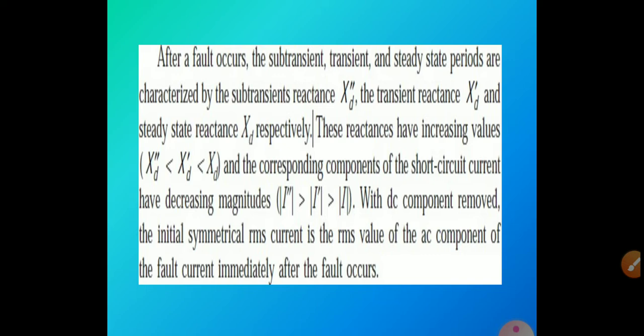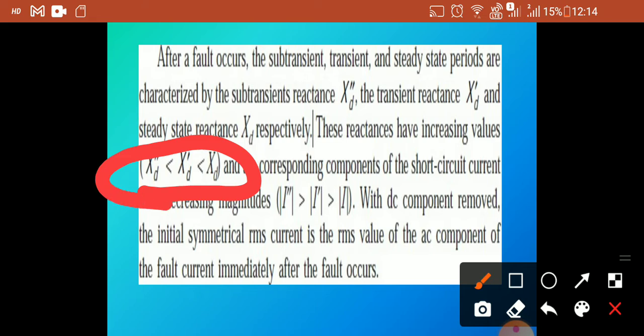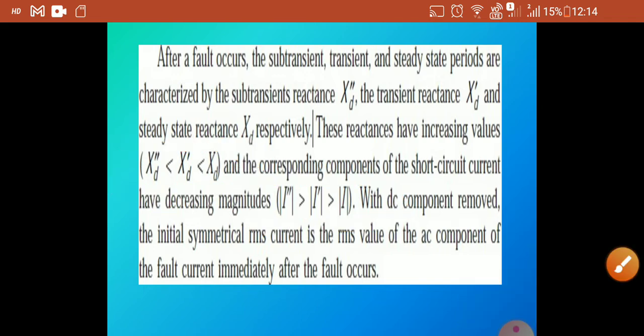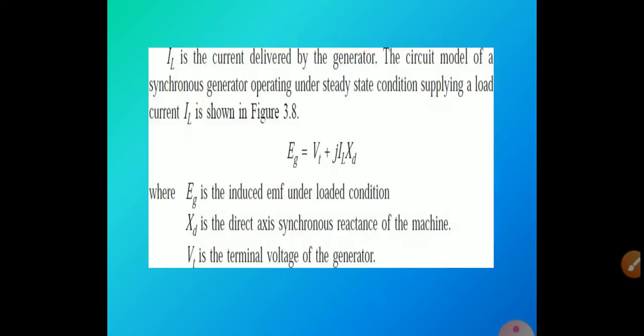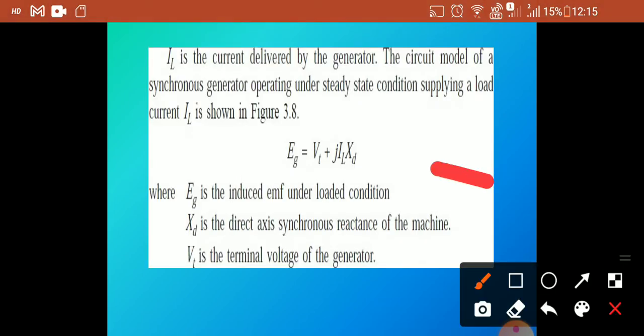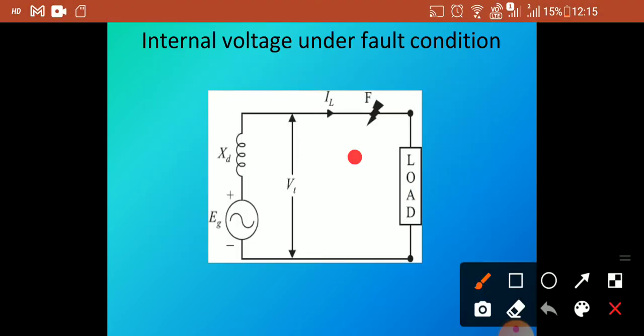Here are the reactance increasing values. This is the standard condition, with increasing values of reactance, and this shows the increasing current representations. Here the I double dash current is greater than I dash, which is greater than I. Here XD double dash is lesser than XD dash, which is lesser than XD. This is the internal voltage under fault conditions, and here the fault is represented like this.